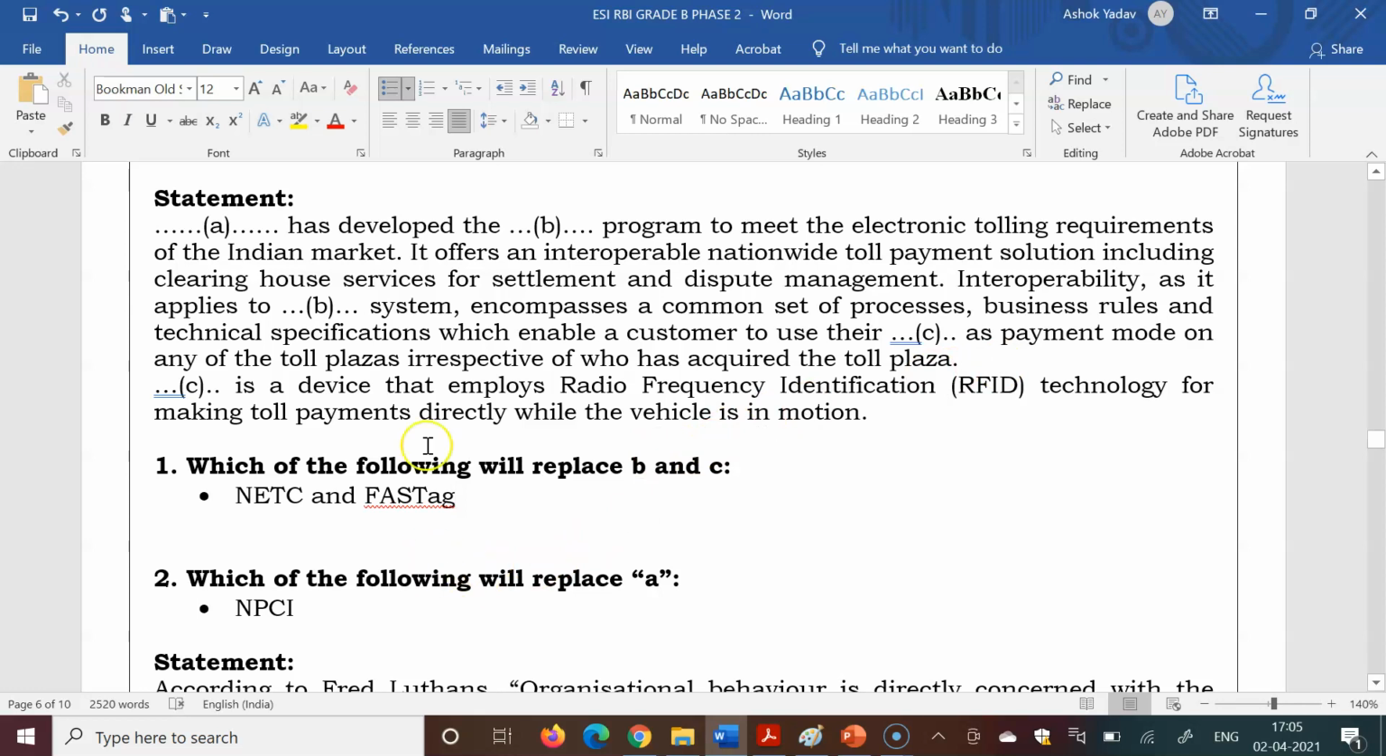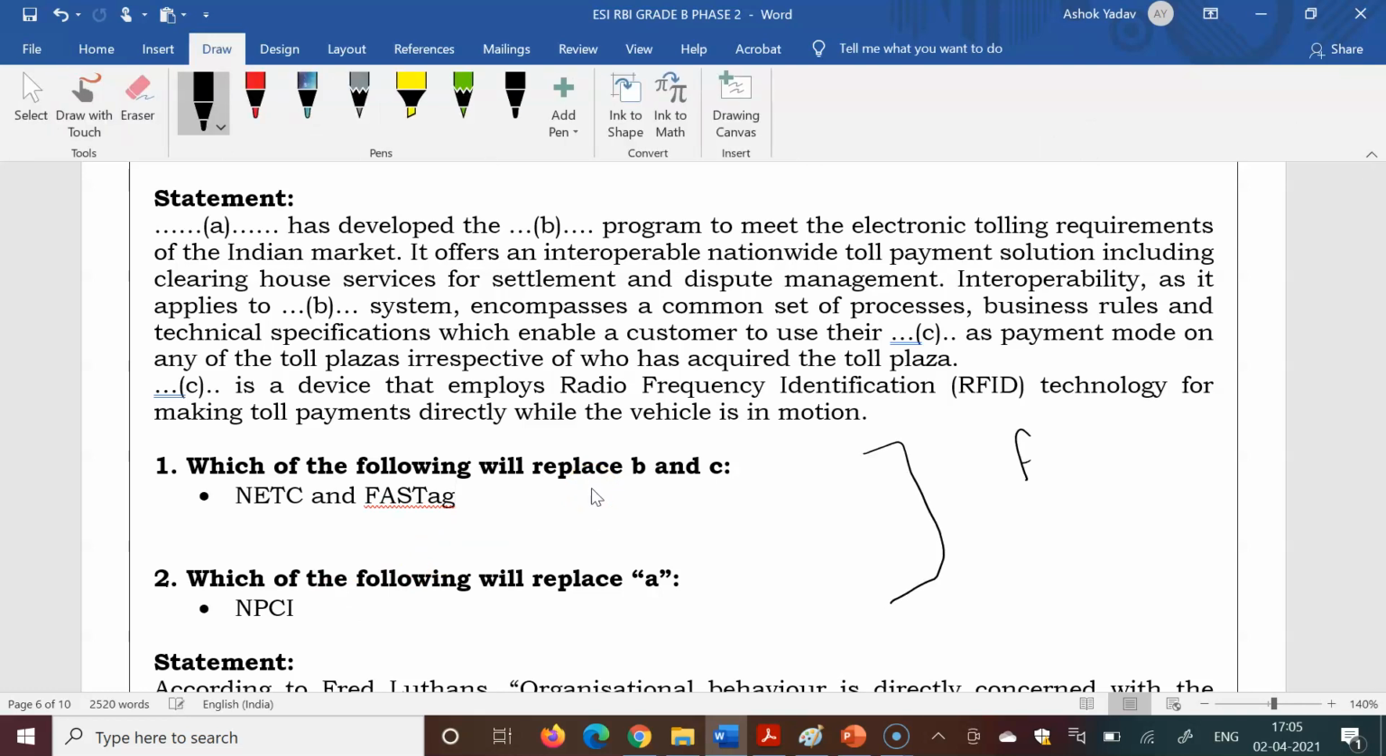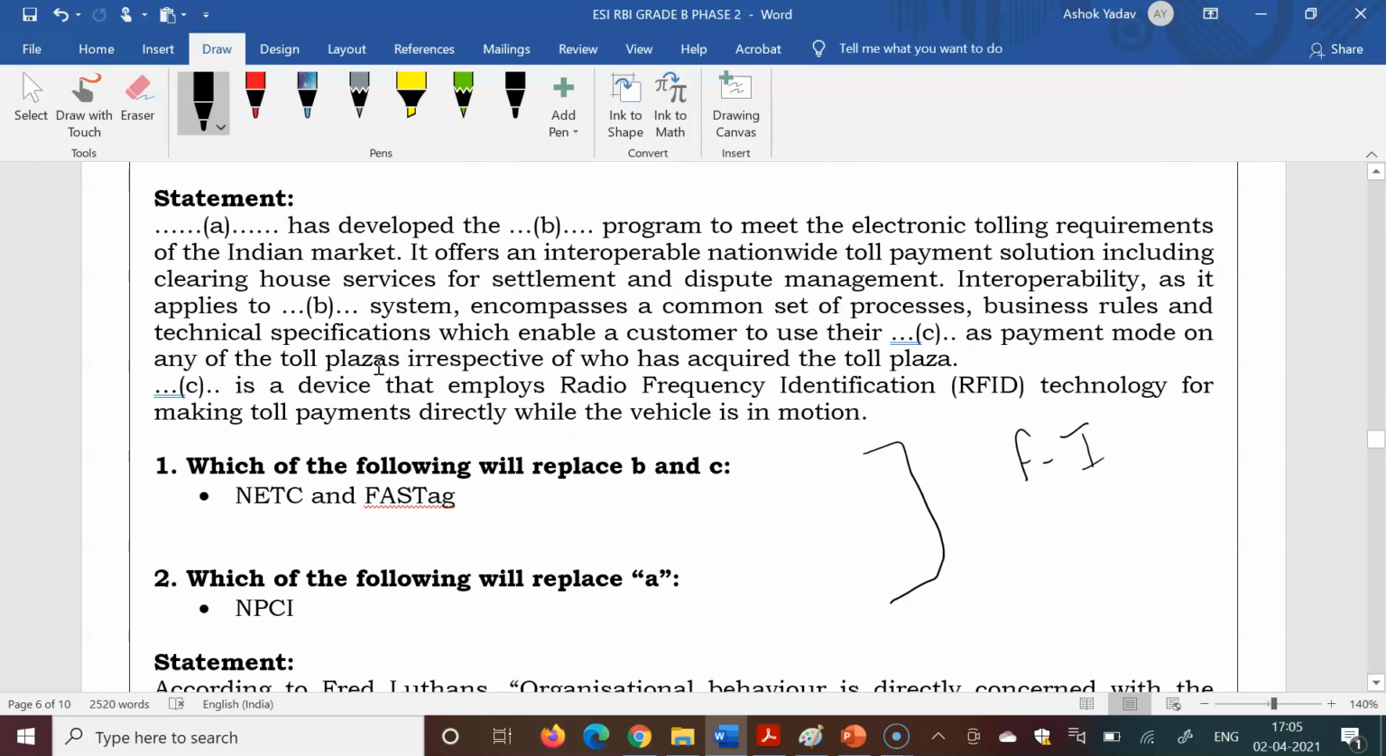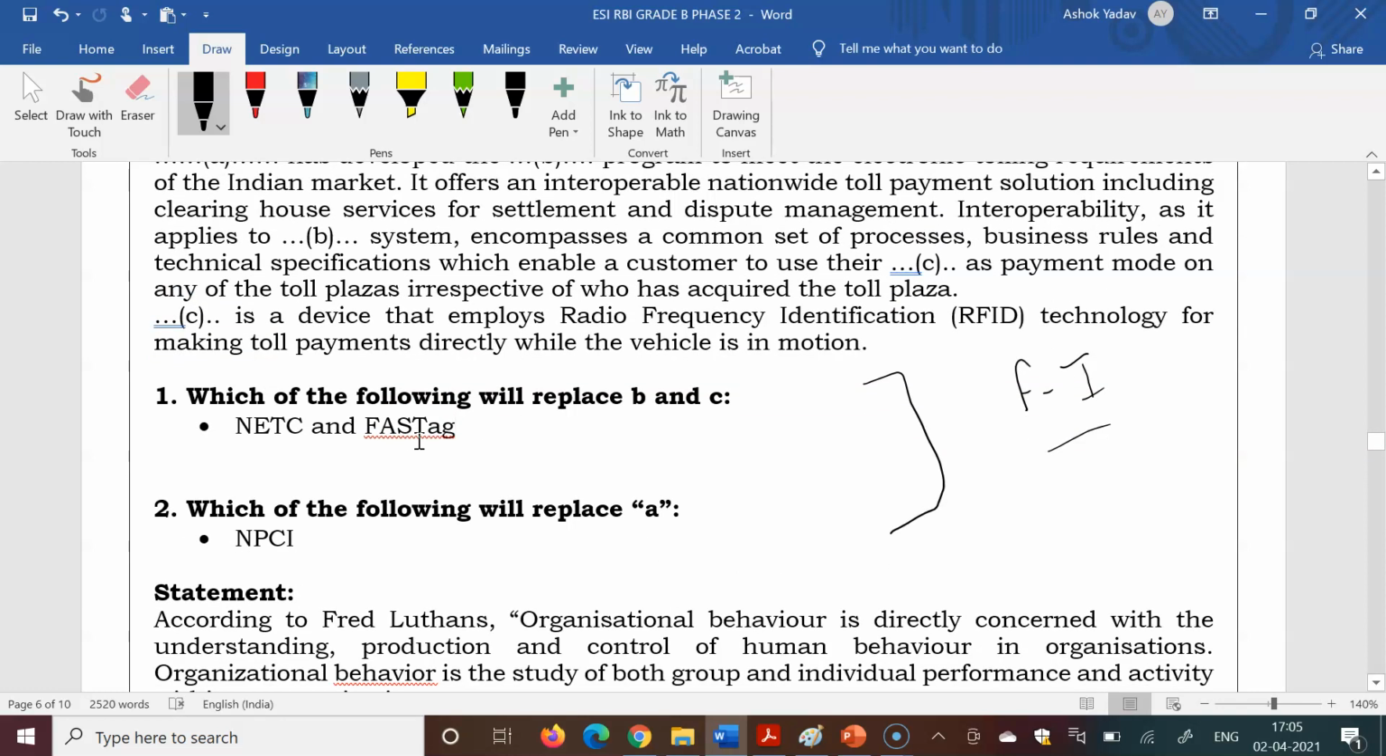The National Electronic Toll Collection System has been developed with the help of the National Payments Corporation of India, NPCI, and this was covered in our study material. If you are our subscriber, in the financial inclusion chapter we have given a similar paragraph, and the same paragraph was asked in the exam. These were two marker questions. The first 20 questions were two markers, and the last 10 were single markers. Both are covered in the financial inclusion chapter.